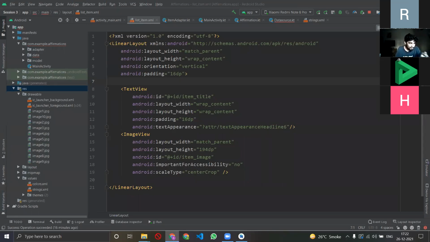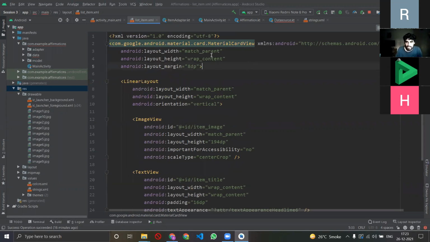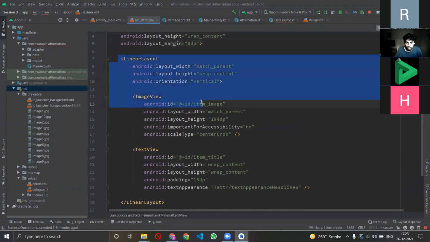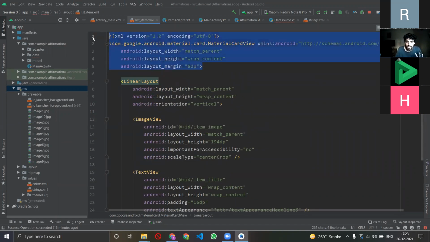So where will I have to change to add the material card? I think, yeah, in this itself, because this is our frame, right? So here I'll just add the material card quickly. In the material card there is no extra code written. I'm just wrapping this entire code in a material card. So see, I kept all the main code the same, and just wrapped it from outside in a material card.